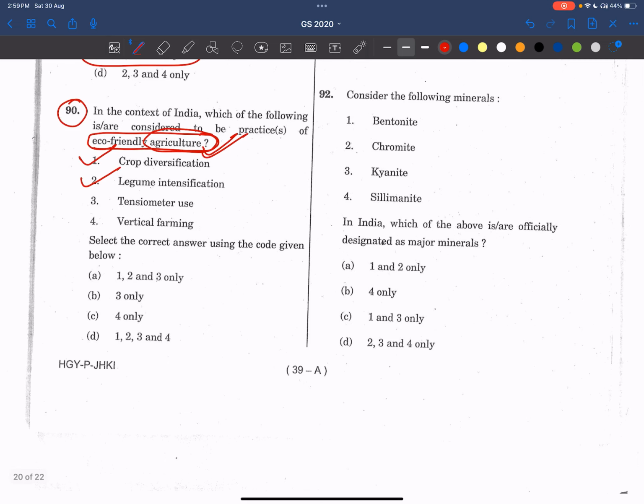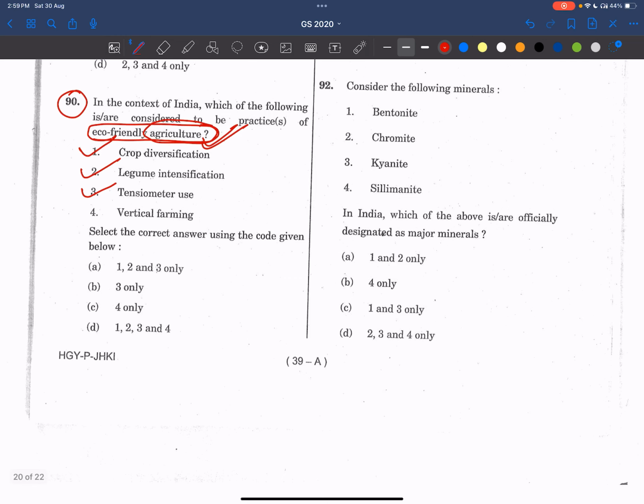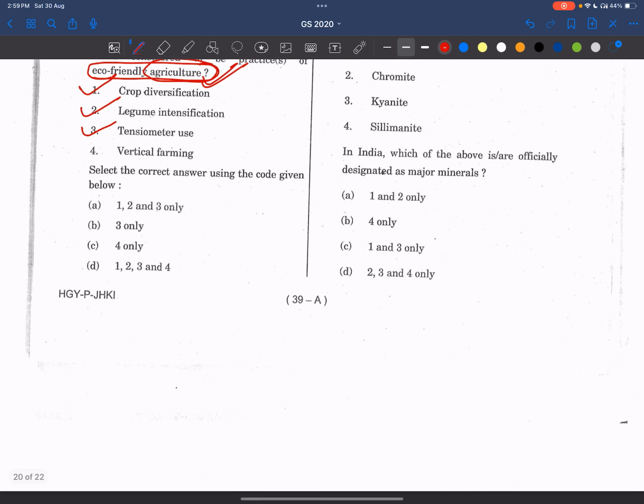Right, now see tensiometer use. These are devices which measure the soil moisture. If we use them, then the irrigation will be regulated. If the soil moisture is already sufficient, then why give water again? In this way we can monitor the soil moisture. Now see, these three options are gone.